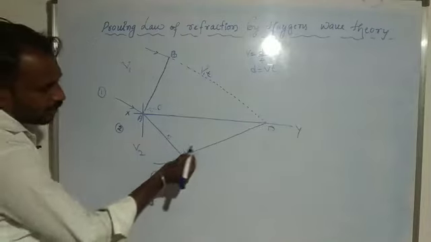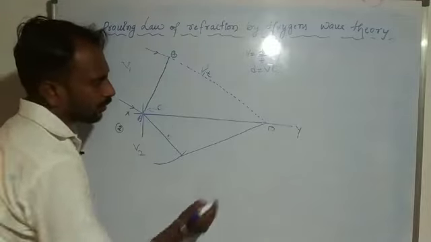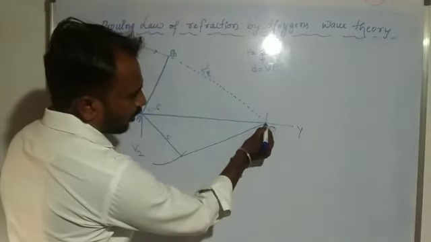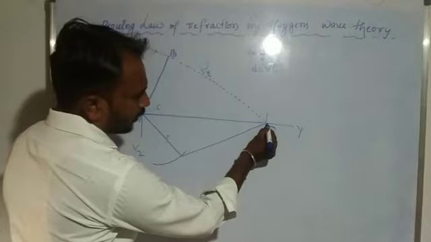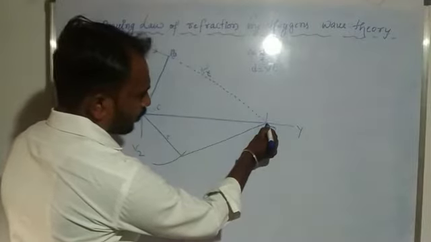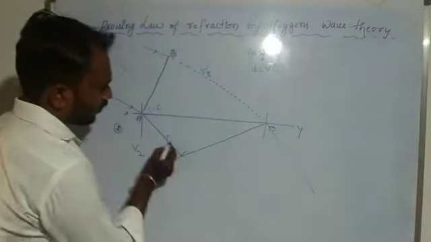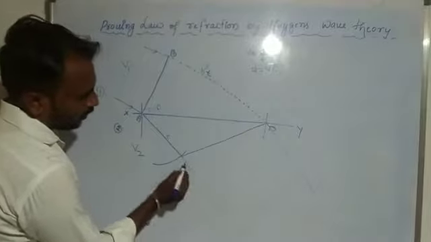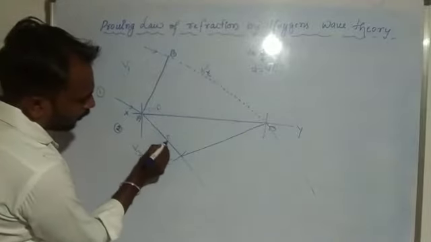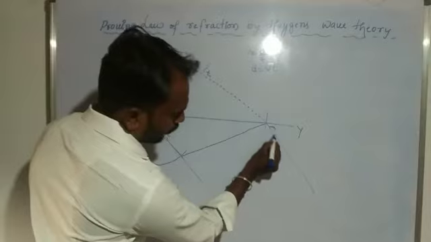So this is the new wavefront, and this is the refracted ray. These two are parallel to each other.